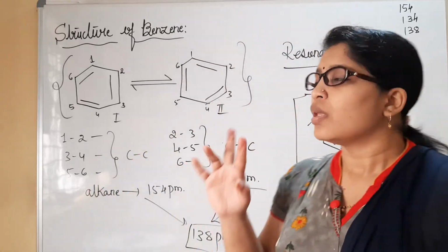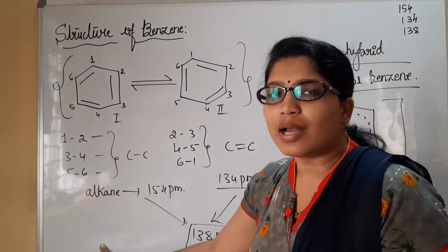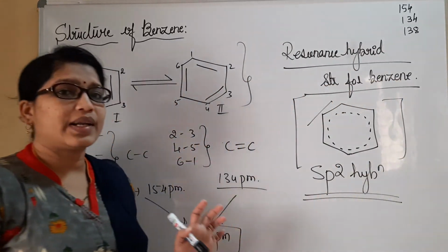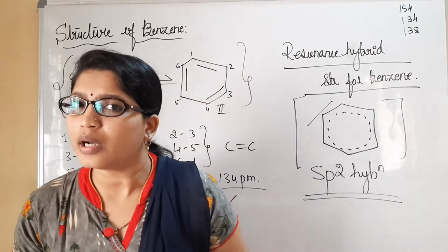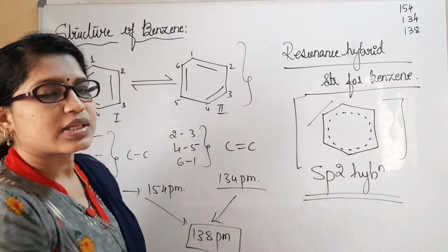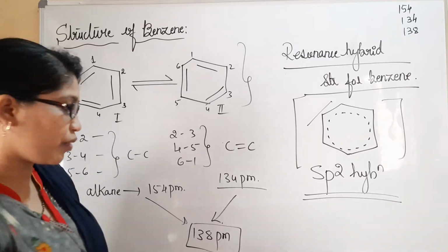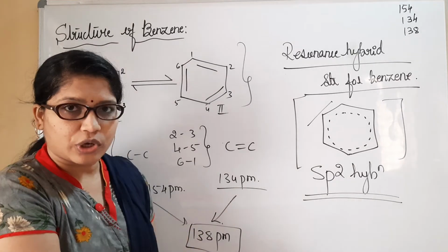Just remember 134 picometer is the bond length for carbon-carbon single bond, and 134 picometer is the bond length for carbon-carbon double bond. But when you consider the structure of benzene, nowhere have we found these values, but it is in between, 138 picometer.